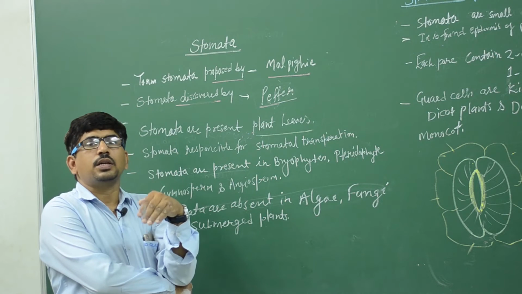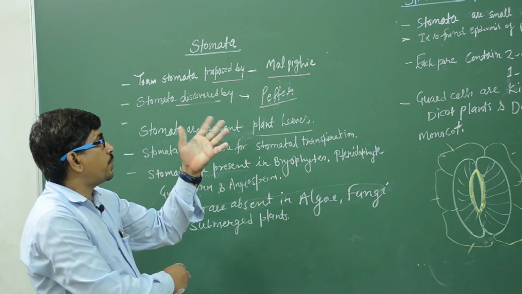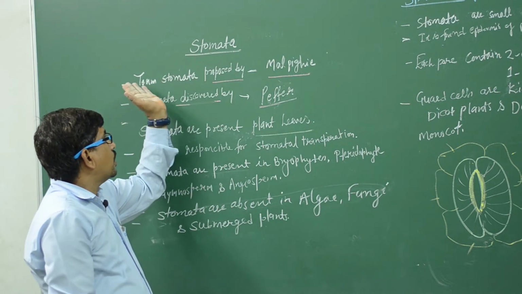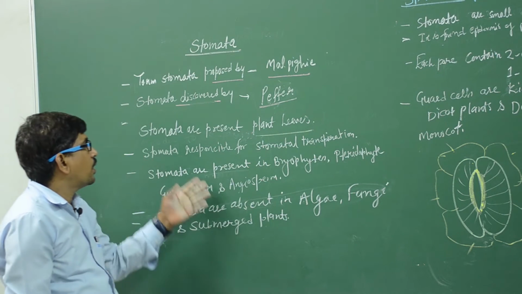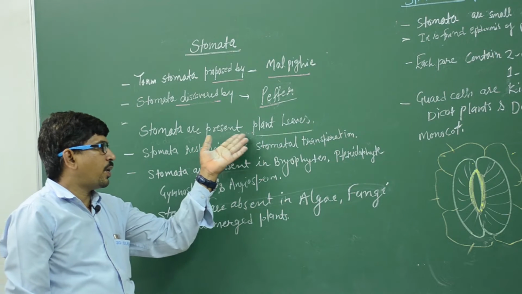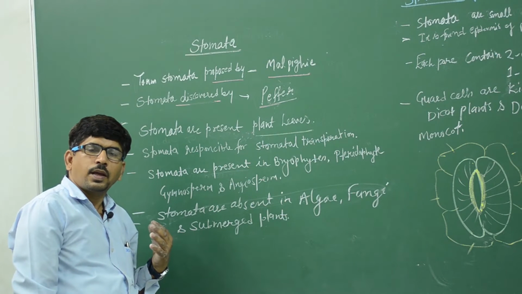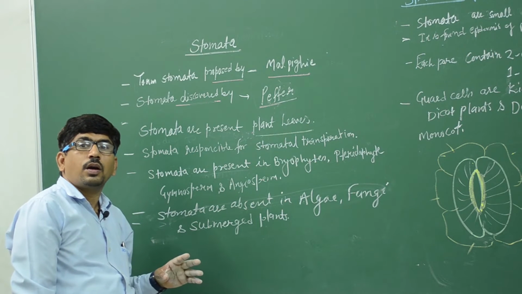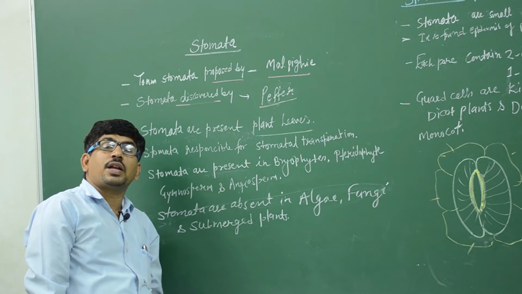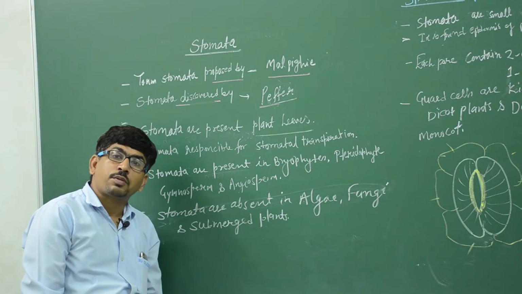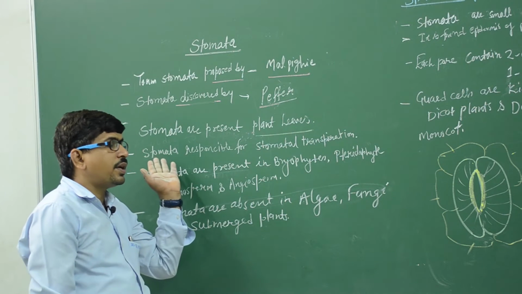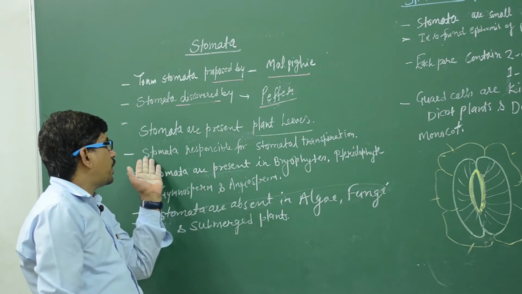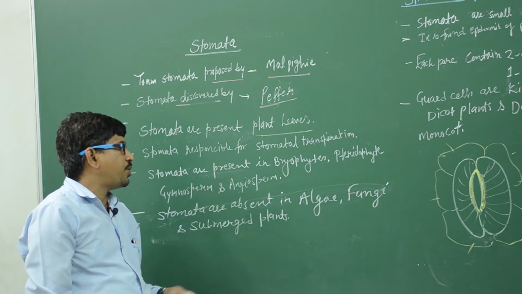So today we discuss the stomatal structure. The term stomata was proposed by Malpighi and discovered by Pfeffer. Stomata are present in the plant leaves. कहाँ होगा? Leaves पे होगा. In bryophytes, the leaves are absent. Are the stomata present or absent? Stomata are present in the thallus, but stomata are absent in algae.